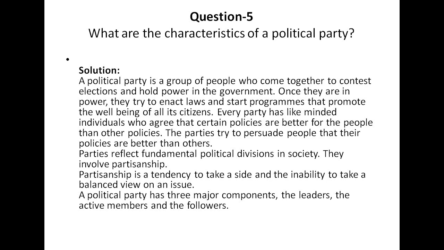So starting from its characteristics, you can write about the definition, its examples, its components, or you can write any of the functions as well in these characteristics. Okay, you can mention anything. तो characteristics होता है कि आप कुछ explanation दे सकते हो कि वो चीज़ है क्या, बस. So main points क्या होते हैं characteristics में, पहली चीज आप definition लिख दो. Second, once they are in power, they try to enact laws and start programs that promote the well-being of its citizens, that we have already discussed.